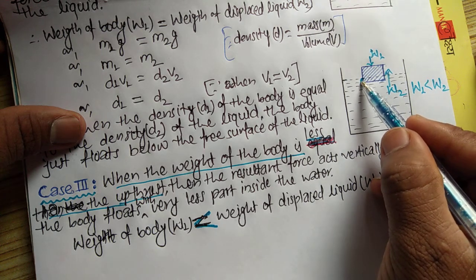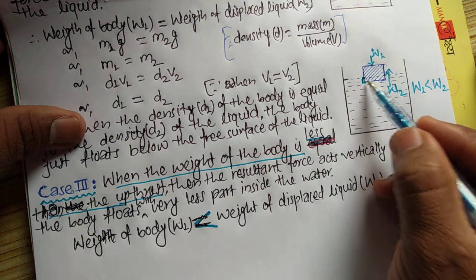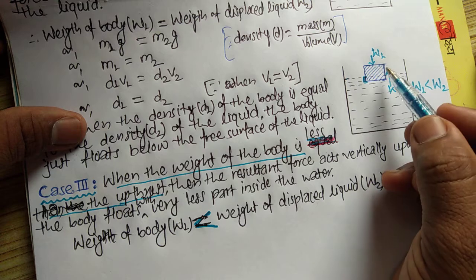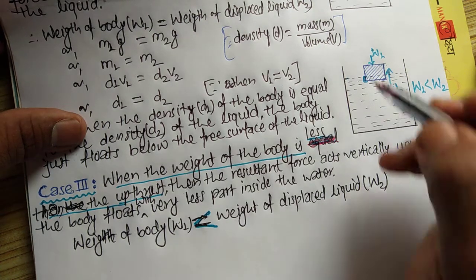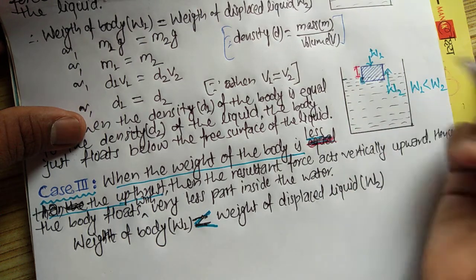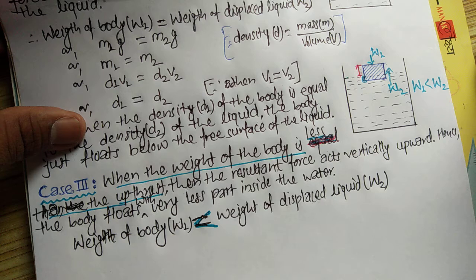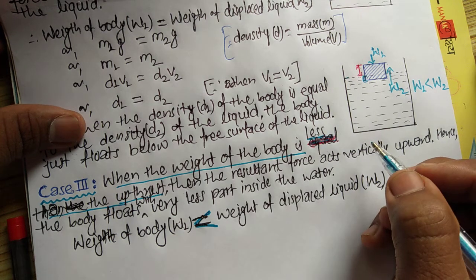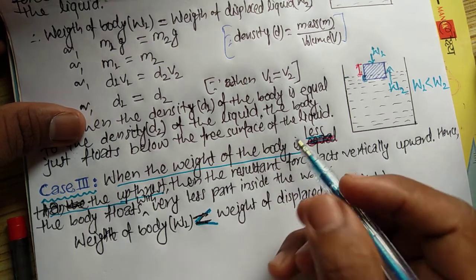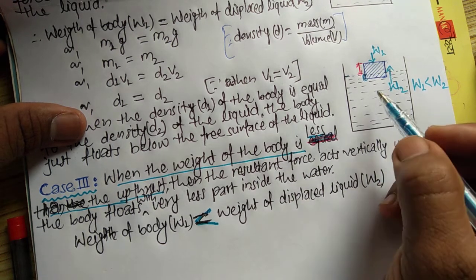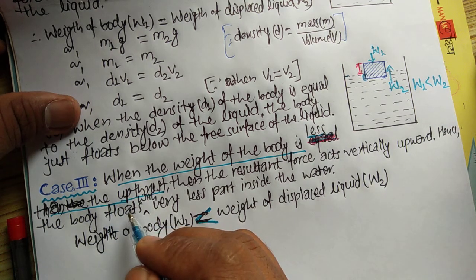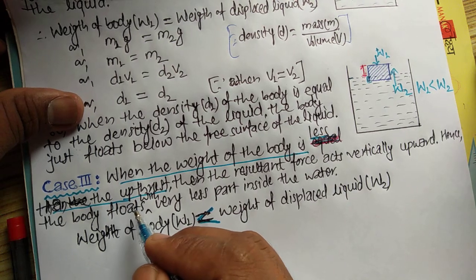You can see this small portion of the body is inside the water, and most part of the body, I am marking with red pen, is outside the water, and the body is floating on the surface of the water. The weight of the displaced liquid is equal to the weight of the floating body, and this is the special case of Archimedes principle, known as the law of flotation.